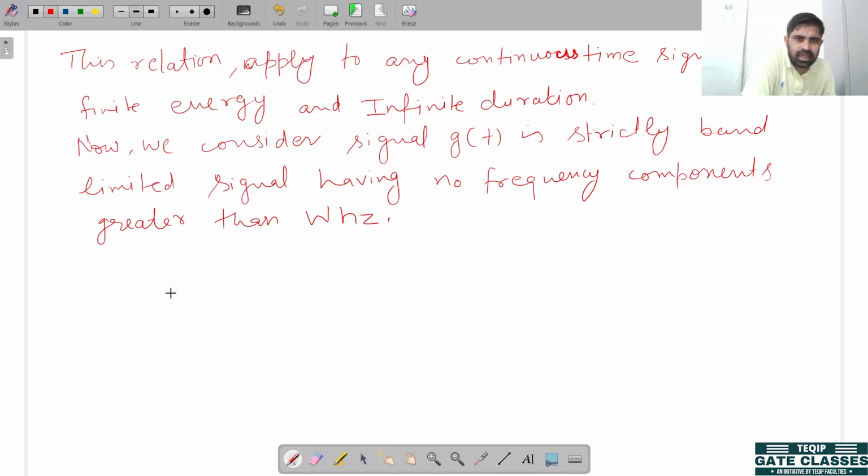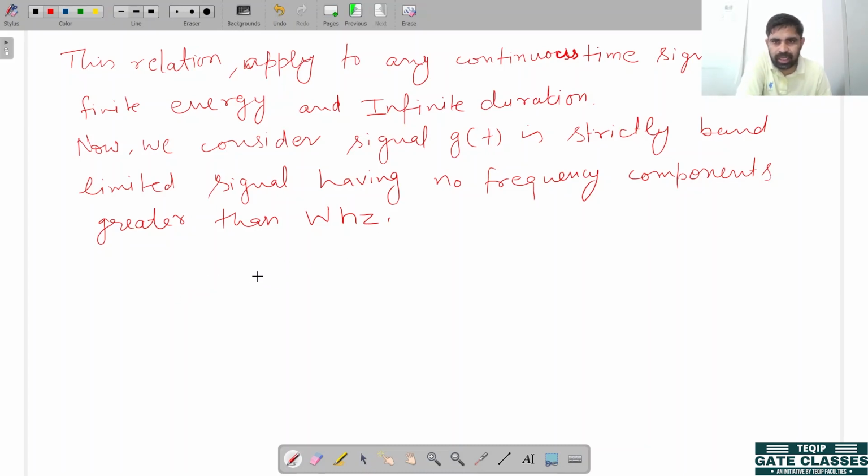Now we consider that our original signal is a strictly band limited signal and there is no frequency component in the spectrum of the original signal having frequency greater than W Hz.